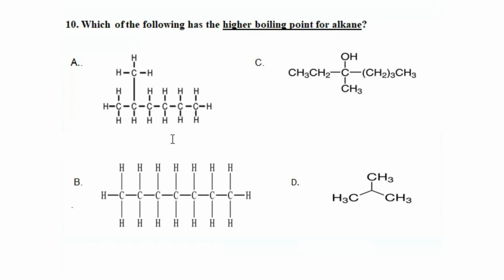A contains 7 carbon atoms, B also has 1, 2, 3, 4, 5, 6, 7, but this one is a normal chain or straight chain, while A forms a branch. Branching increases, boiling point decreases. Therefore, the boiling point of choice B is greater than the boiling point of choice A. D has a smaller number of carbon atoms, and it also forms a branch, therefore it has the least boiling point. This implies the answer is B.